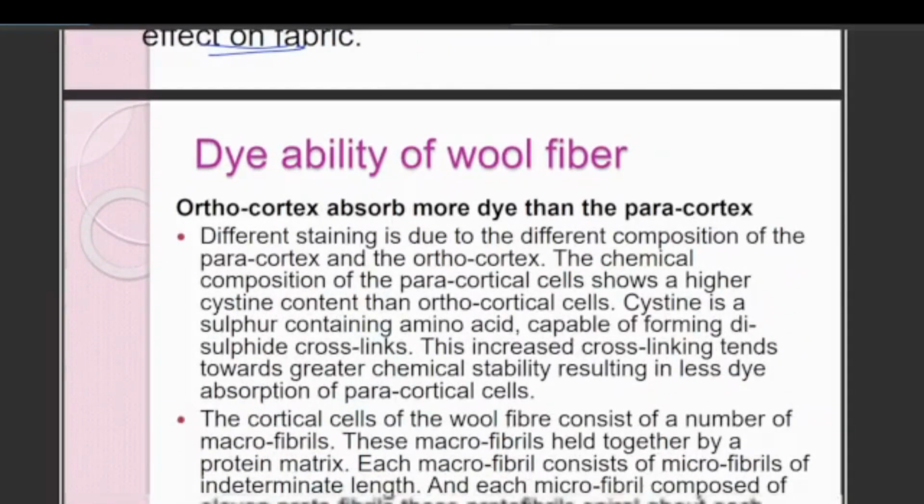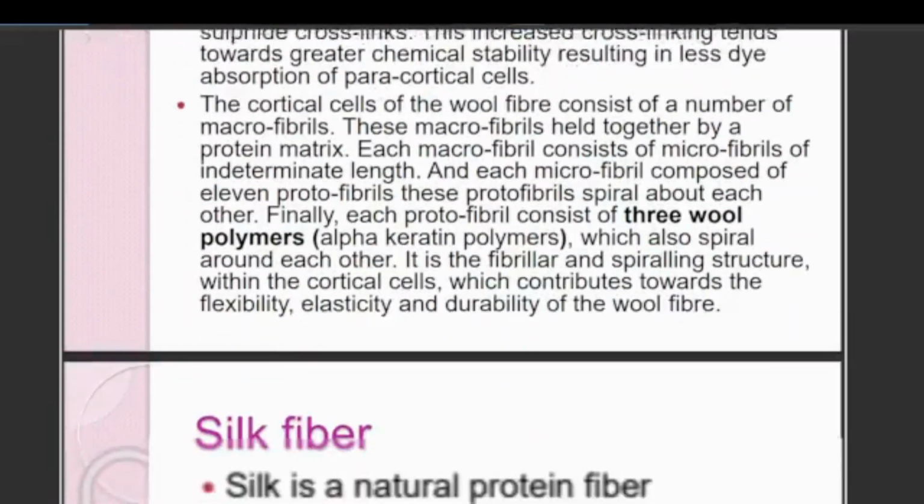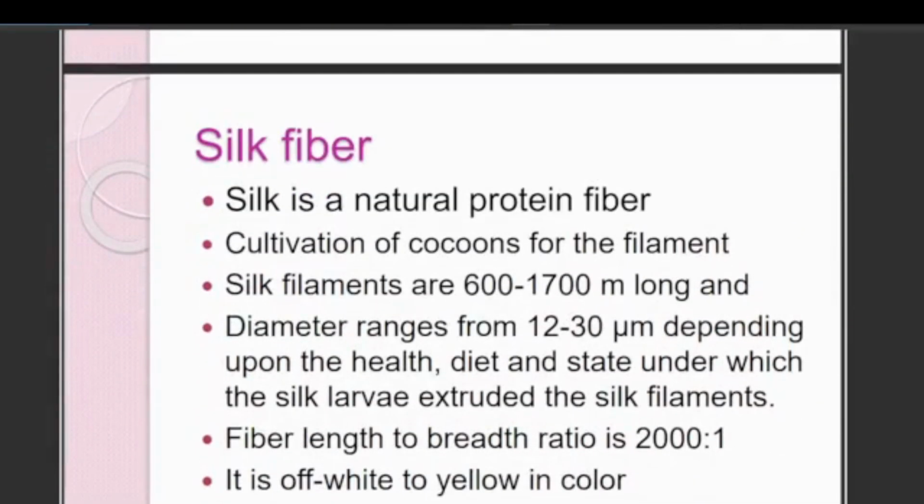How can we dye wool? In case of dyeing of wool, we dye wool by acid dyes and metal complex dyes. We will see the exact in-depth dyeing process in the dyeing segment, but it has good dyeability. Now coming to the next fiber, this is silk fiber.